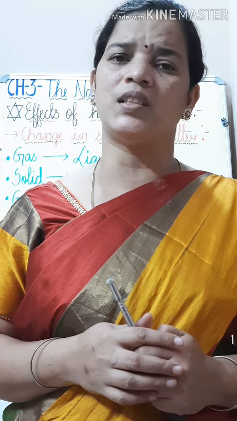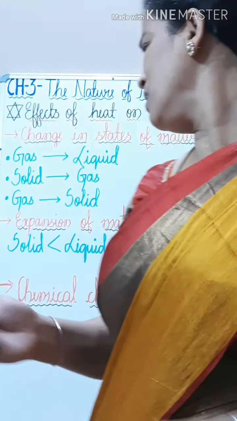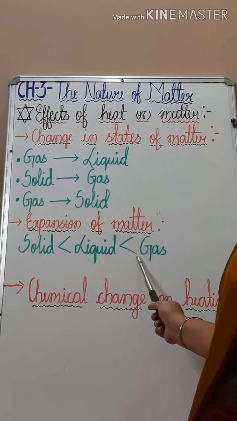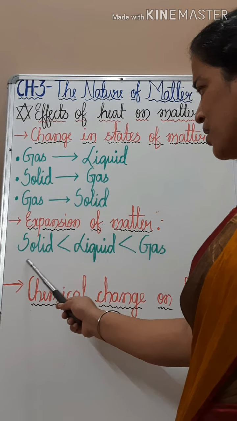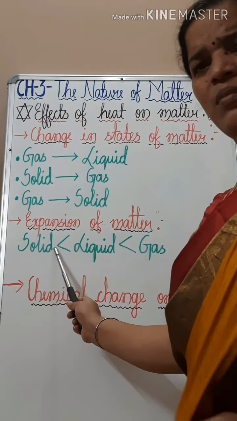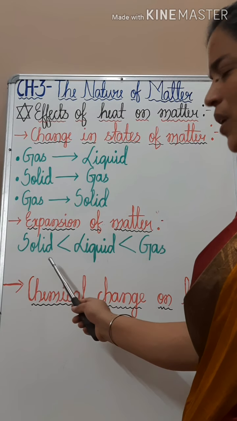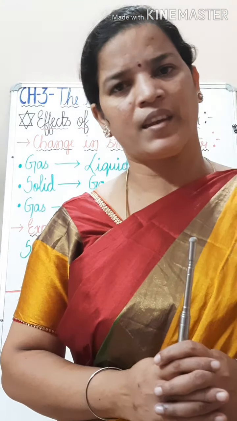And the expansion of matter depends upon the substance of which the matter is made up. Here I want to show you this: solid is less than liquid is less than gas. That means expansion of matter in the case of a solid is the least, whereas liquid is a little more as compared to the solid, and in gas the expansion is more. Clear?